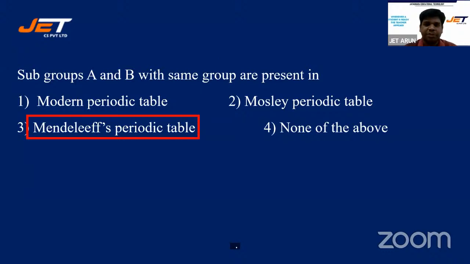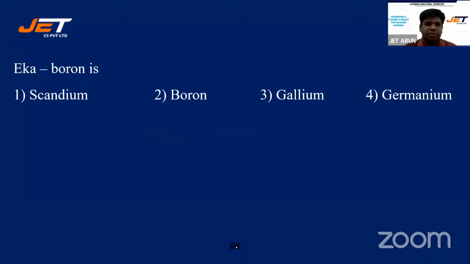All right. Let's look at the next one. Eka boron is scandium, boron, gallium, or germanium. Which of these is also called Eka boron? All right.